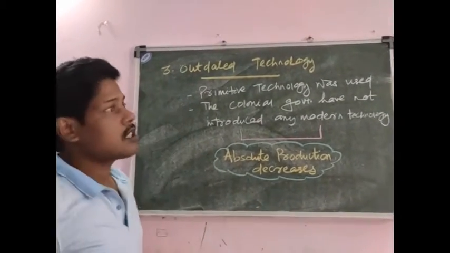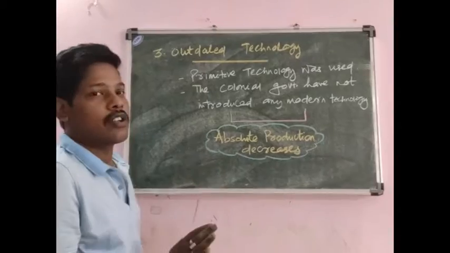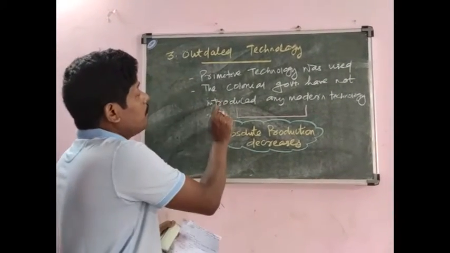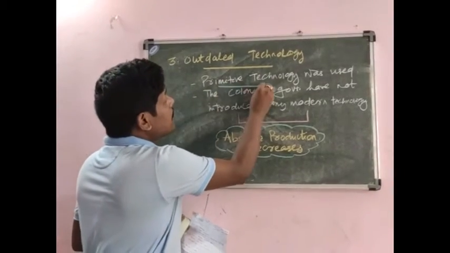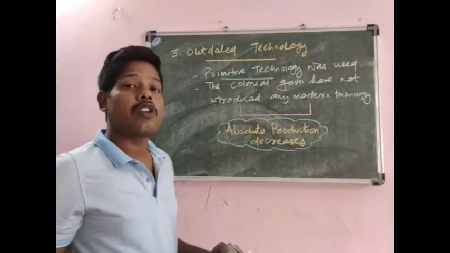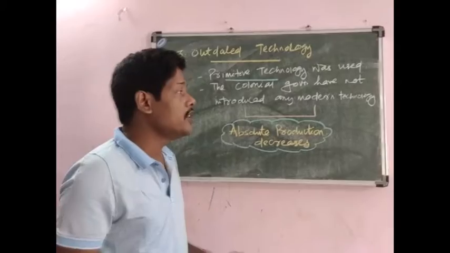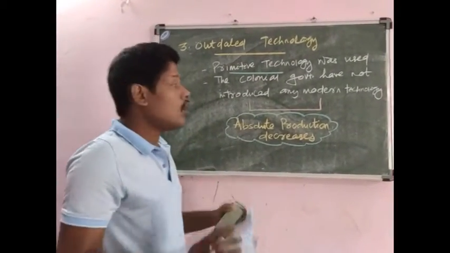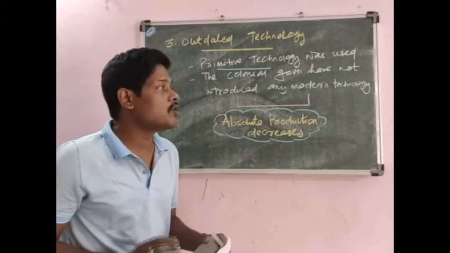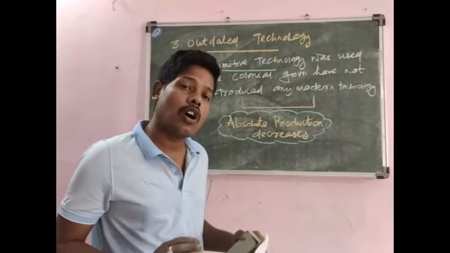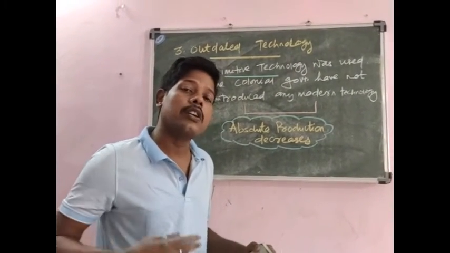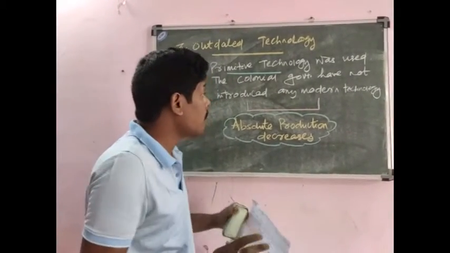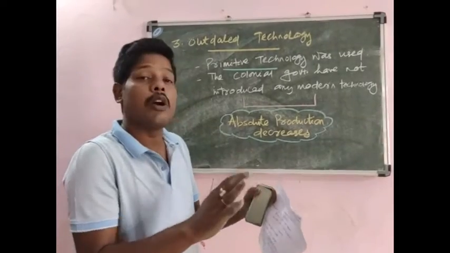So now discuss the third reason, that is outdated technology. As you know, during the British period, the farmers used primitive technology. That means the traditional technology of plows and the traditional seeds. These were used in the agriculture sector because the colonial government had not introduced any modern technology, because the colonial government were always busy in development of their own country at the cost of the Indian farmers. Therefore, they never introduced any modern technology.